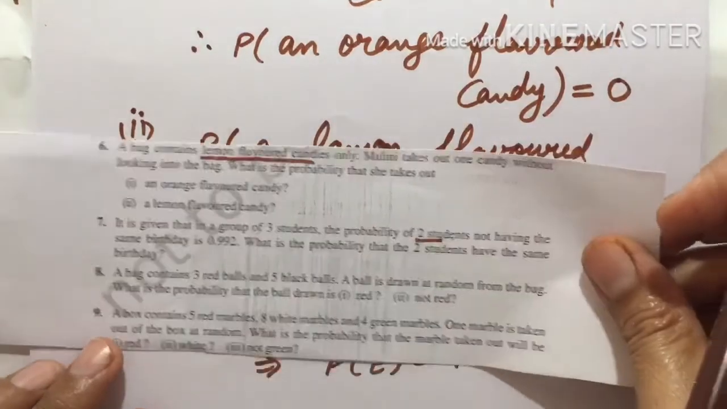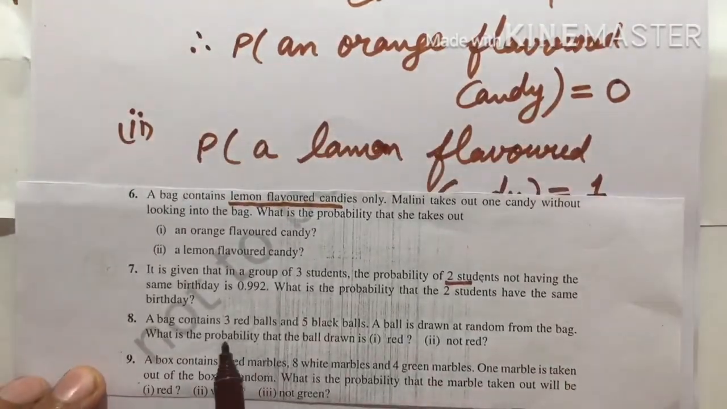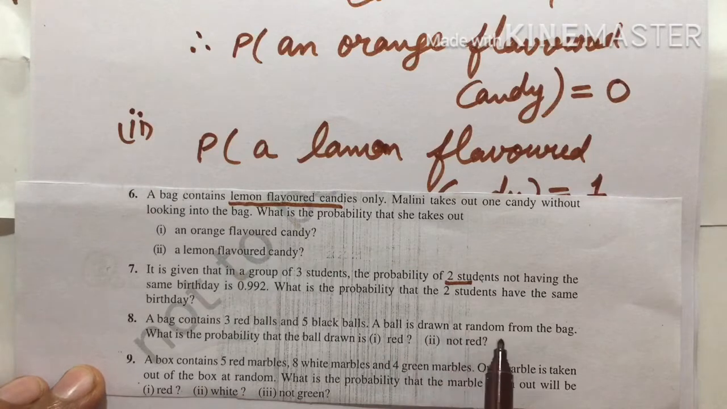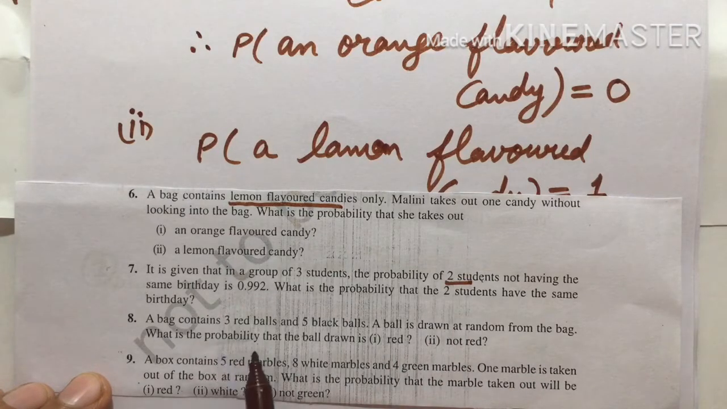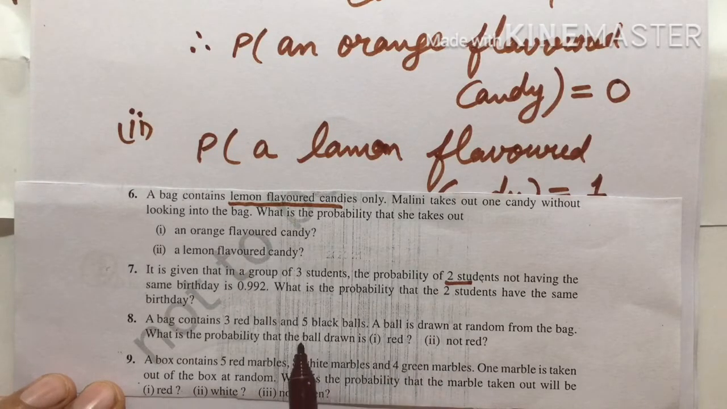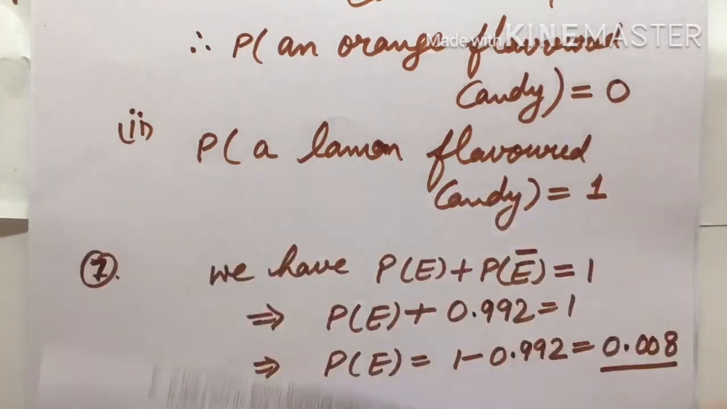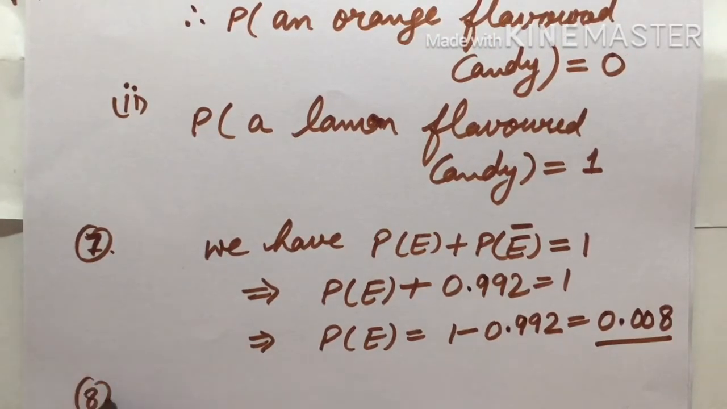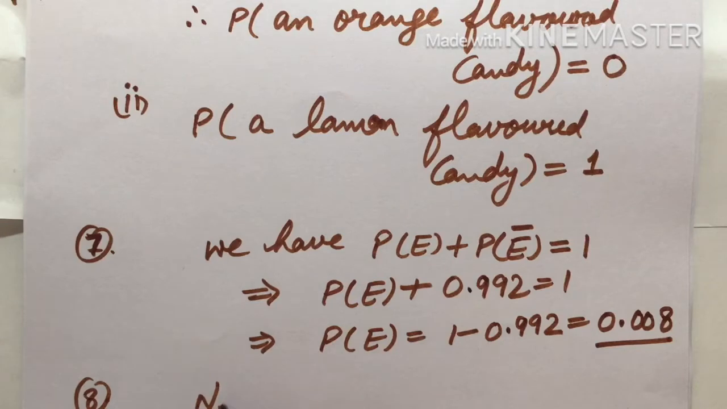Now question number 8. In question number 8, a bag contains 3 red balls and 5 black balls. A ball is drawn at random from the bag. What is the probability that the ball drawn is red and not red? 2 cases are there. How many total balls are there? 3 red and 5 black, so 3 plus 5 is 8. A ball is drawn at random. At random means we just put the hand in the bag and take out any ball without looking. So first we will write the things given in the question.